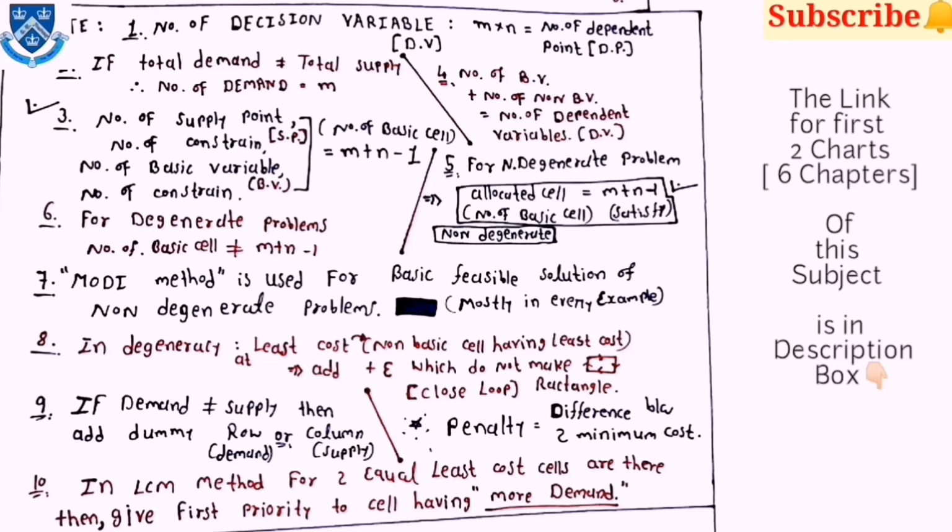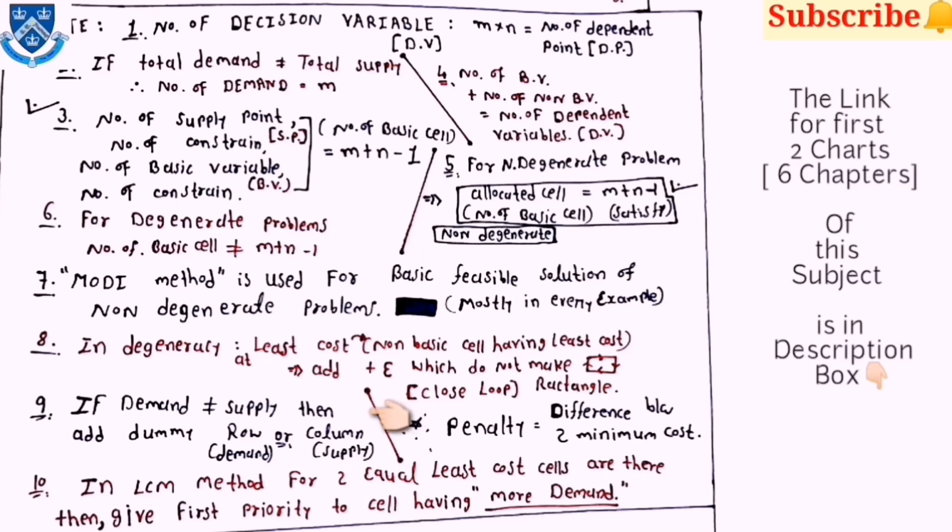Then fifth one is for a non-degenerate problem, allocated cells is equal to m plus n minus 1, where allocated cells is equal to the number of basic cells. Then for degenerate problems, the number of basic cells is not equal to m plus n minus 1. Then the Modi method is used for the basic feasible solution of non-degenerate problems. Mostly in every example, the Modi method is used. Then in degeneracy, you have to add epsilon or some value at the non-basic cell having the least cost and which does not make a closed loop, that you have to remember.